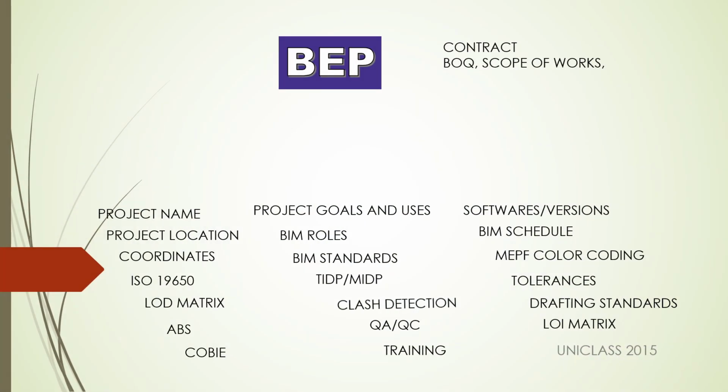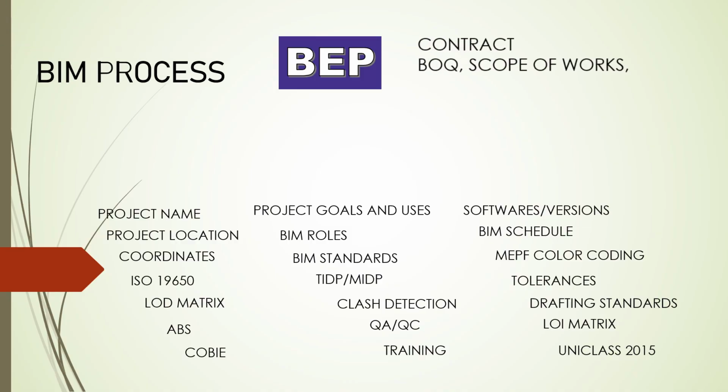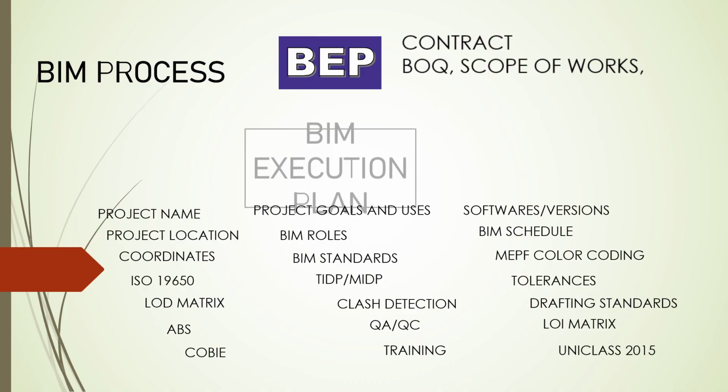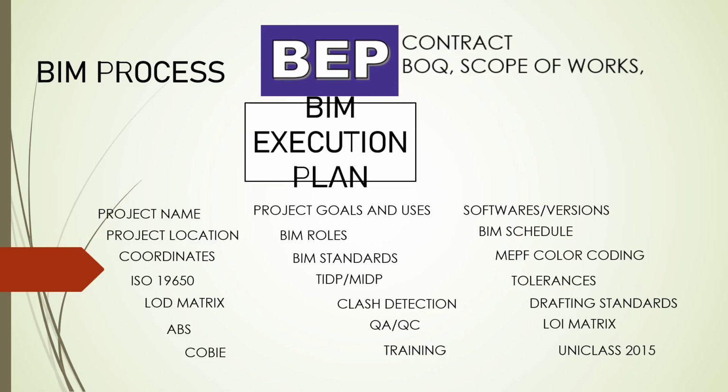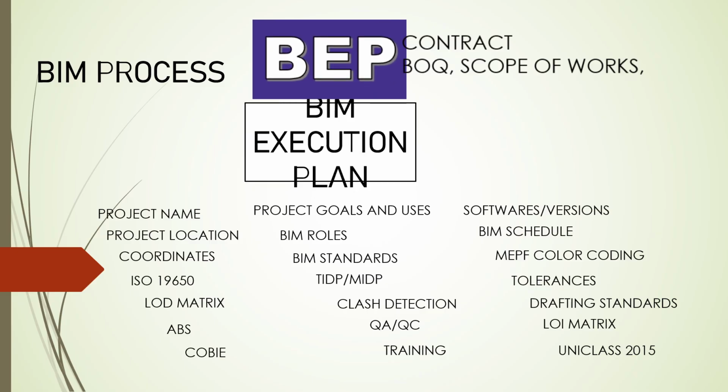For those professionals who want to be a BIM coordinator, these are some of the guides that you need to know. First, you need to know your contractual responsibility, the BOQ and scope of work. From this, you will create your BIM execution plan or BEP. Your BOQ and scope of work will tell you if your scope is up to LOD 300, LOD 350, 400, or up to LOD 500.